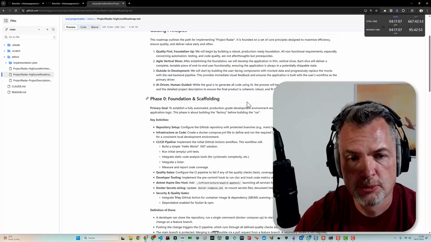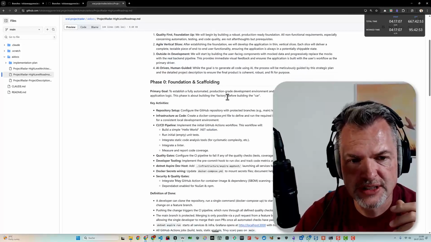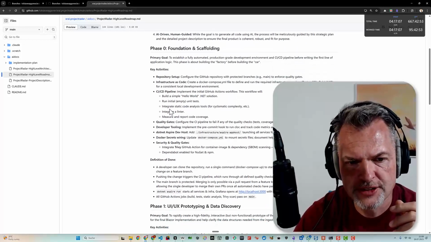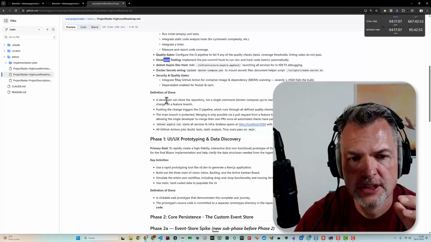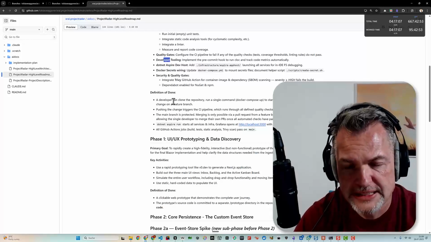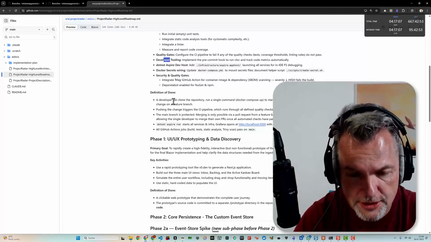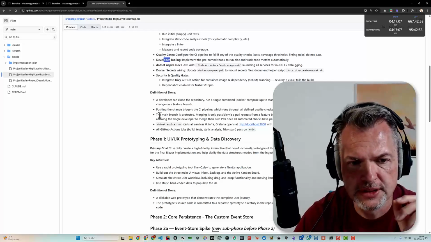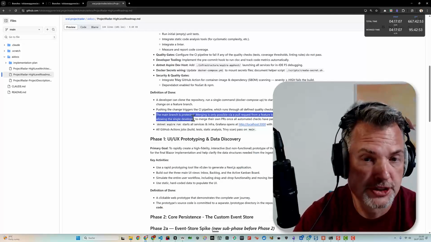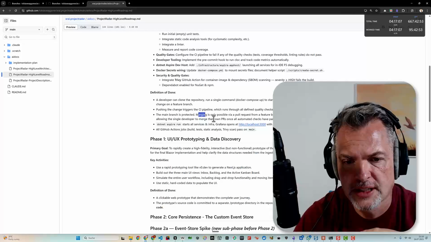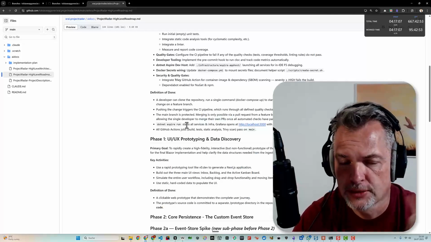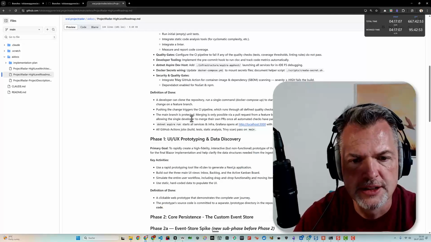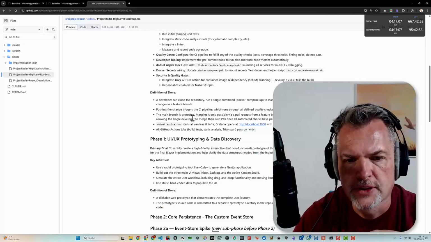Phase 0, which we are doing right now, foundation and scaffolding. So setting everything up, CI/CD pipelines, quality gates, developer tooling, everything. And the definition of done is that I want the CI/CD pipeline to run the unit tests, to run the quality gates. Everything should be configured. The main branch, which is not protected yet, should be protected.